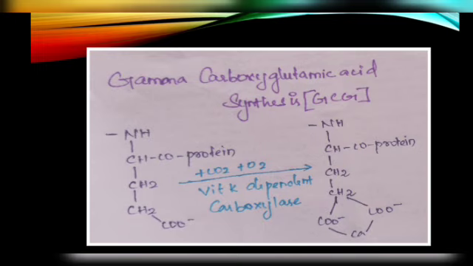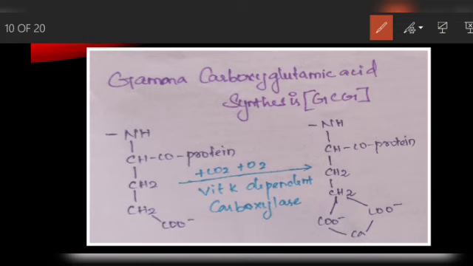And one more thing, I have said gamma. Here you can see this is alpha, this is beta, and this is gamma. This is called gamma carboxyglutamic acid synthesis. In this, the gamma position is found with a COOH group.